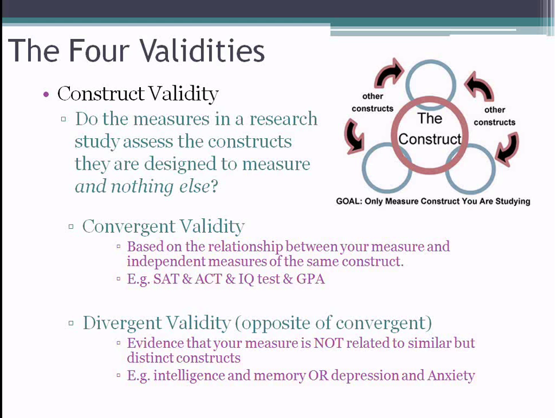On the opposite of this, if I have some measures of depression and anxiety or memory, for example, I would show that my measure of intelligence is not related to depression and anxiety, and it's not related to memory. And that would be divergent validity from those measures.